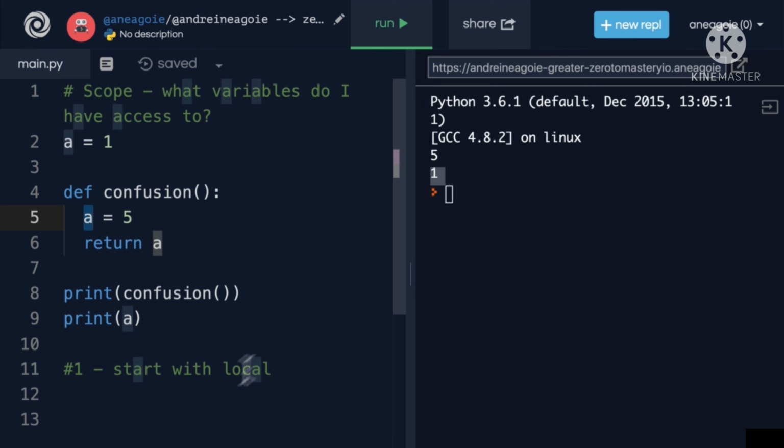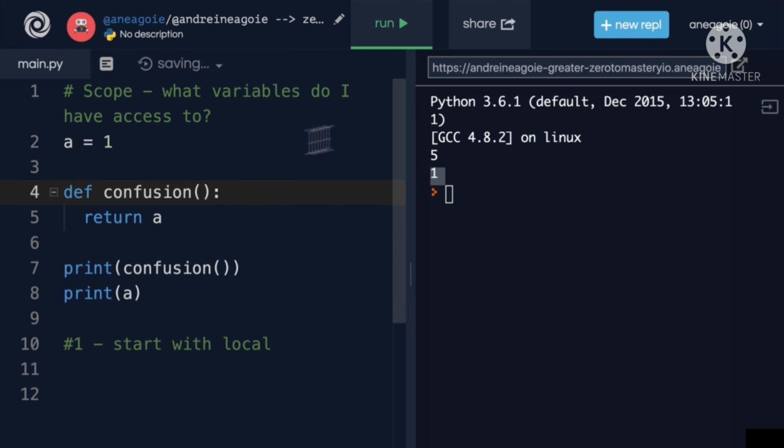So it starts there. But let's say a wasn't there. Let's say I remove a and I click run here. I get both ones because the second rule is if there's nothing in the local variable or local scope, then number 2, is there a parent local scope? In our case, what's the parent of this function? Well, it's the global scope.